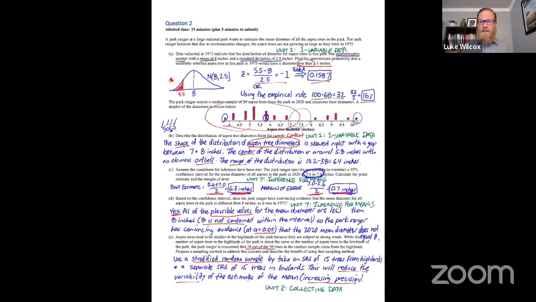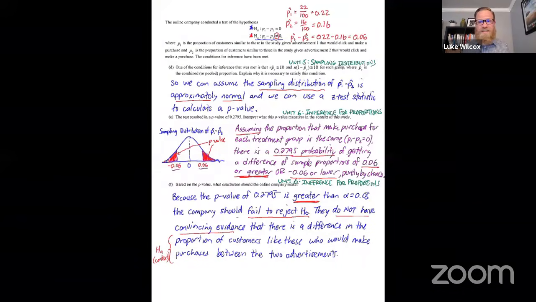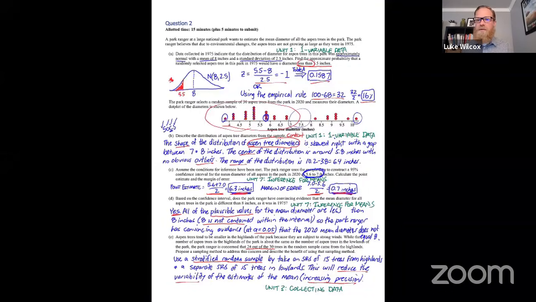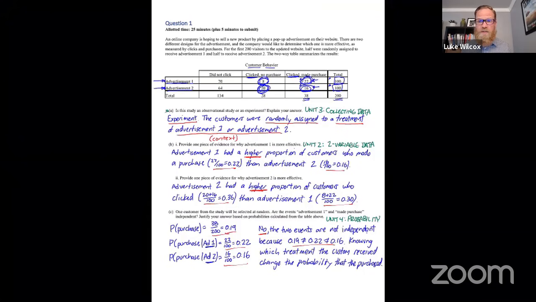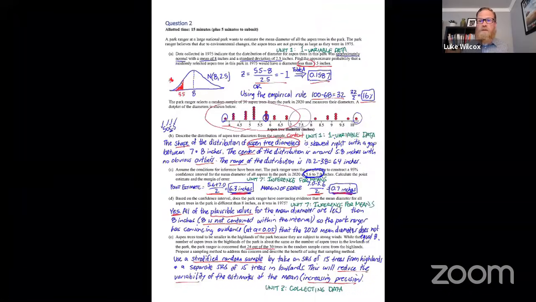Secondly, I think that somewhere on the AP exam, you're going to see a confidence interval, and somewhere you're going to see a significance test, big parts of AP statistics. So we actually saw the significance test in question number 1, and we saw the confidence interval in question number 2. Next prediction here is that I do think that one of the questions will be a 1 sample scenario, and one of the questions will be a 2 sample or 2 groups scenario. So question number 1, we had the 2 groups there because of the experiment. In question number 2, we just had 1 sample of 30 aspen trees.